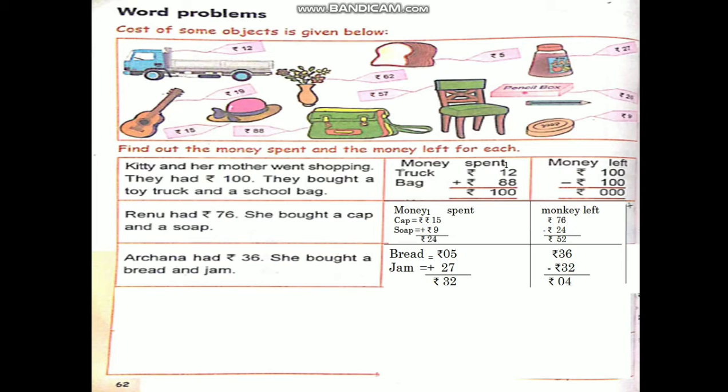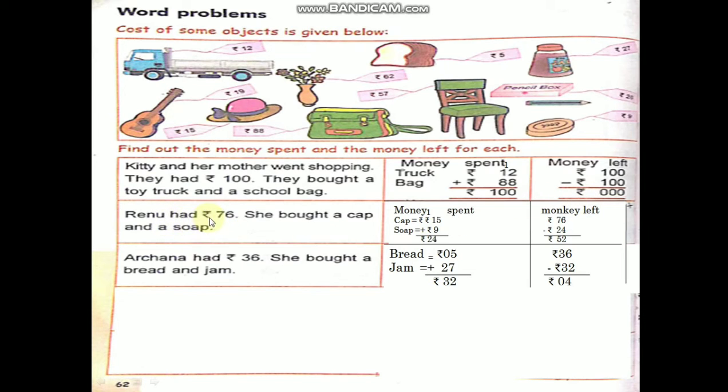Okay, children. Now 100 minus 100. 0 minus 0, 0. 0 minus 0, 0. 1 minus 1, 0. Okay. If you subtract the same number, you will get 0. 100 minus 100, how much, children? 0. So money left with them, 0. Nothing is there. Understood, children? Come to the next sum.